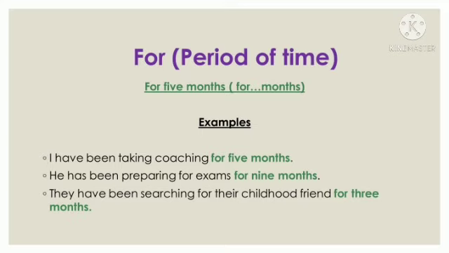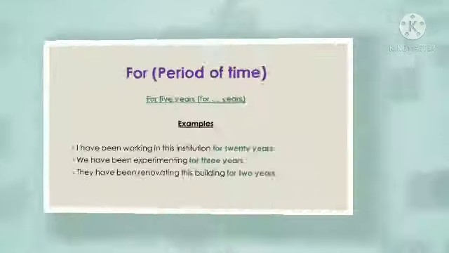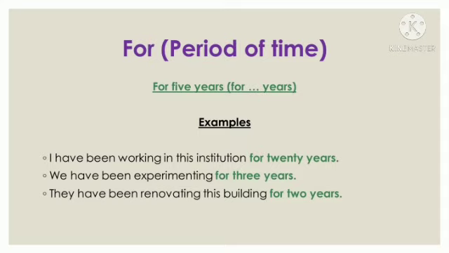Now let's use for with months. Some months together as a complete period. I have been taking coaching for 5 months. He has been preparing for exams for 9 months. They have been searching for their childhood friend for 3 months. All these examples have a period of time that is months. Please use for with months. For 2 months, for 3 months, for 5 months, for 6 months, for 7 months.